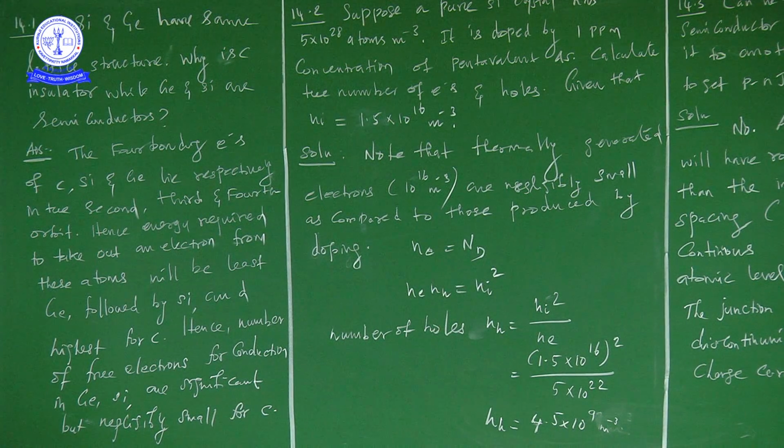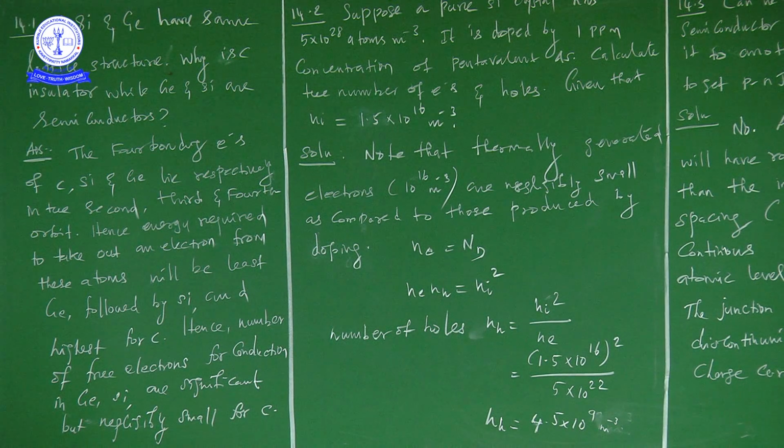So we start with the first problem, example 14.1, from the chapter Semiconductor Electronics: Materials, Devices and Simple Circuits. We are now in a discussion about numericals. This is the class from which we are going to start numericals, and first is 14.1, the first example problem.